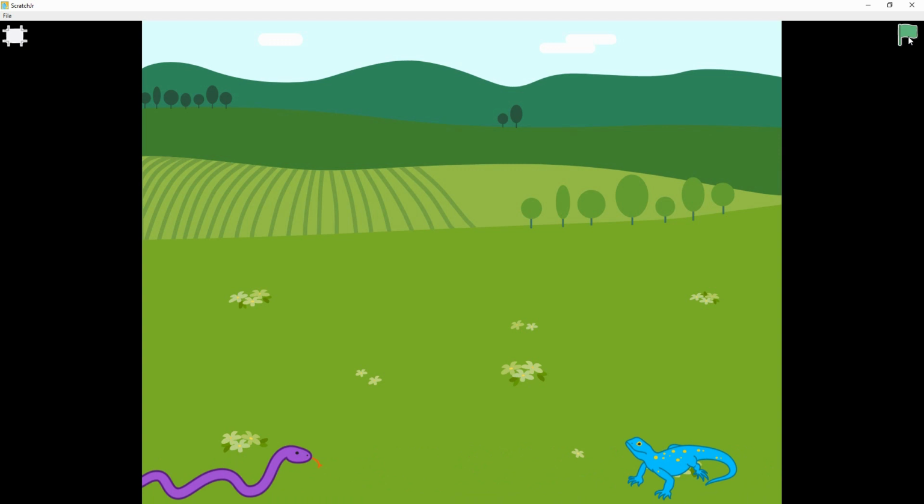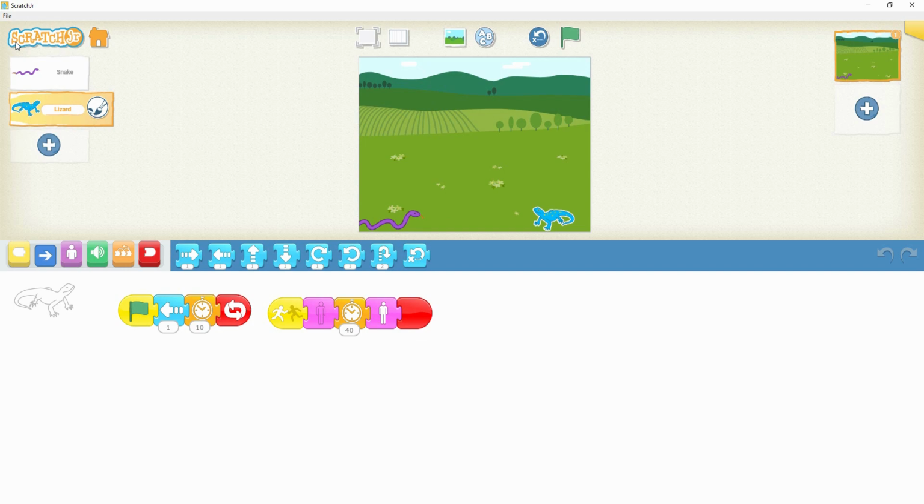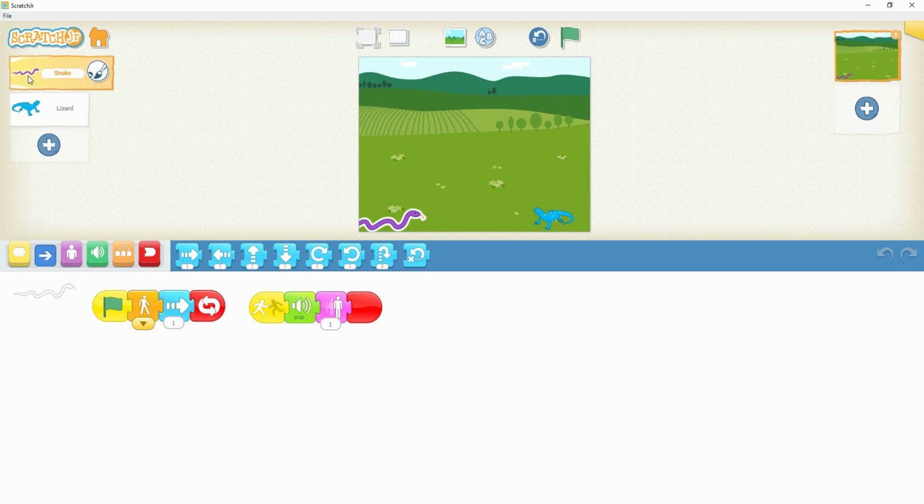To arrange the code blocks for this demo, if you are having any problem, you can pause this video and study these code blocks to get the idea. These code blocks are written for this character, and for the next character these code blocks are written.